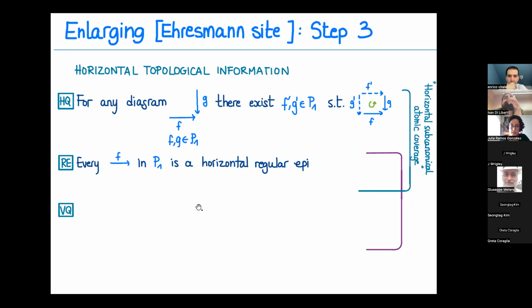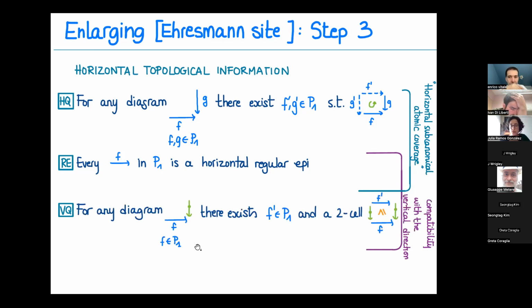And then we add the compatibility with the vertical direction. And it is that for any diagram like this, there exists a horizontal arrow and a 2-cell filling the diagram. And why do I say also that this regular epi is given compatibility with the vertical direction? Basically because we don't want monics to appear horizontally. We want them all codified by the vertical arrows.